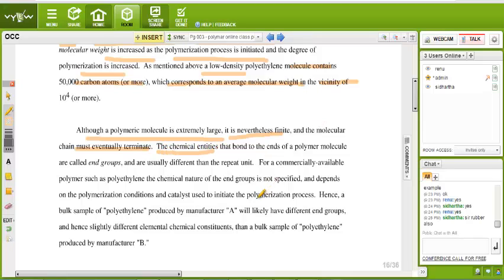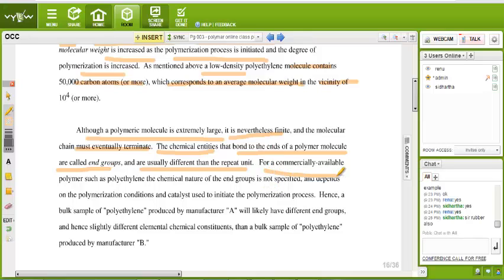The chemical entities that bond to the end of a polymer molecule are called the end groups and are usually different from the repeat unit. So the end group differs from the monomer, because at the end group there is no open chain to add to again. It is ended. You may call it sealed. Okay.